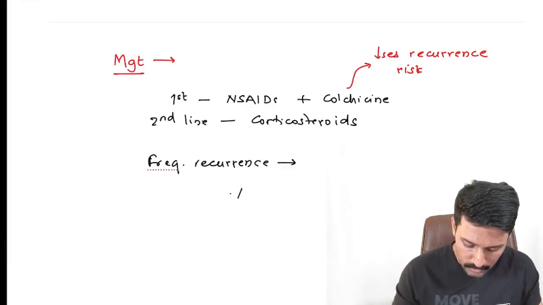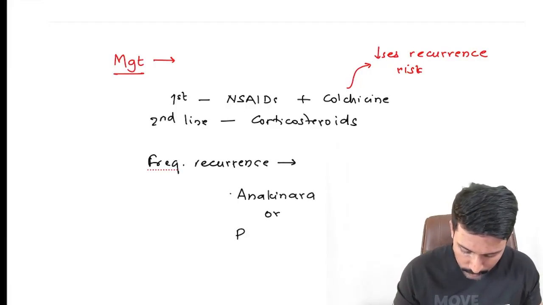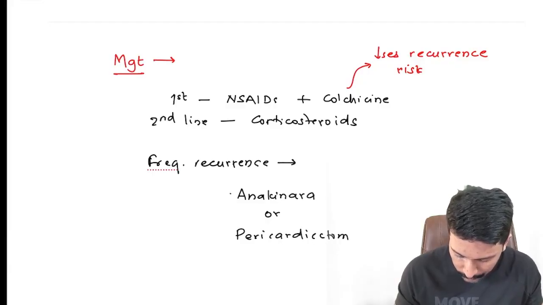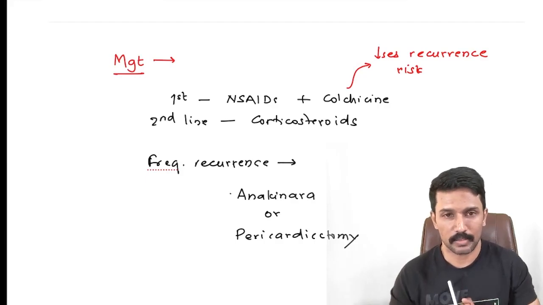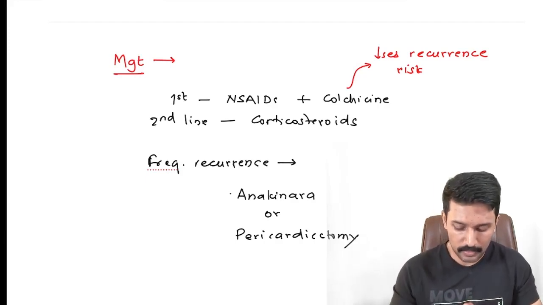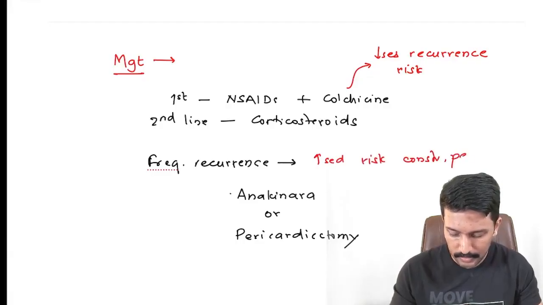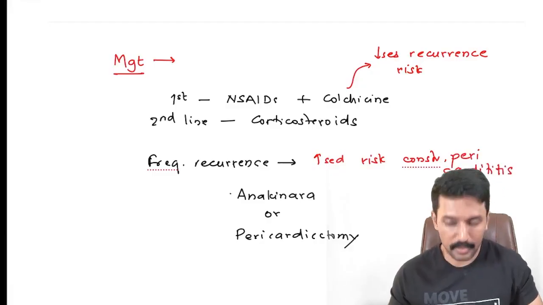Then either you can use anakinra, or you can go for pericardiectomy, because frequent recurrence increases the risk of developing what we call as constrictive pericarditis, right? So that's why you have to consider either putting the patient on anakinra or pericardiectomy.